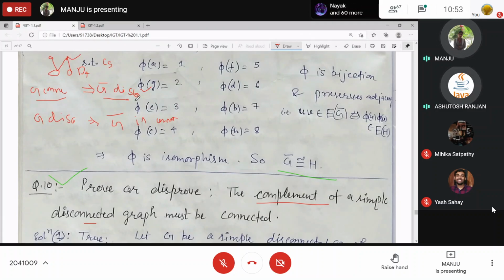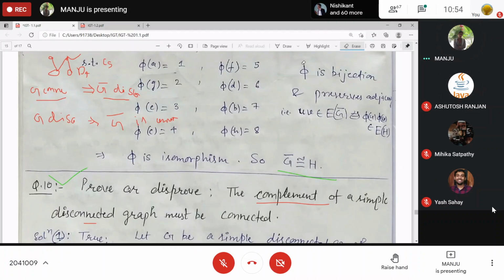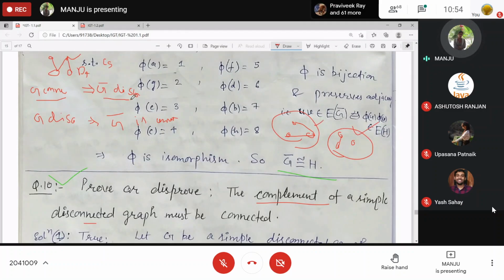P3 complement will be disconnected. P3 is an example for this one, that P3 is connected, but its complement is disconnected, right? So this is your P3, and its complement will be this one. If connected, then disconnected. This is an example for this one. Is it happening for all the graphs? Then it will become the statement, right?